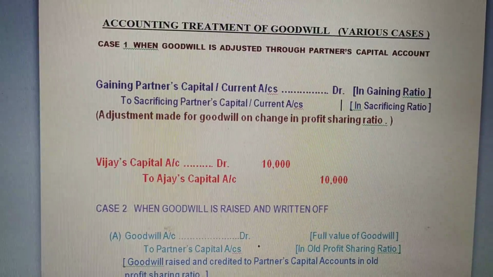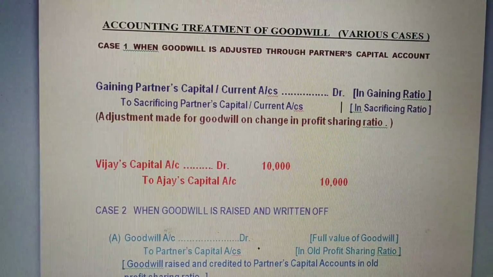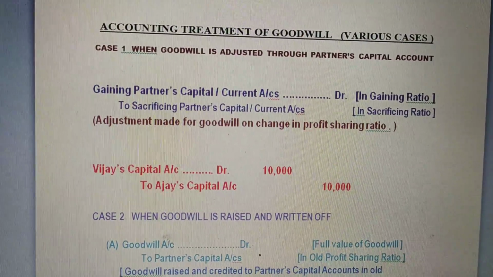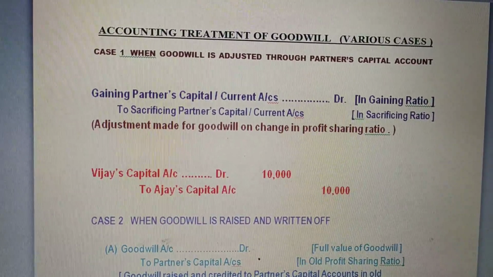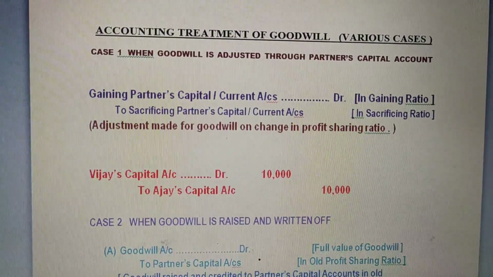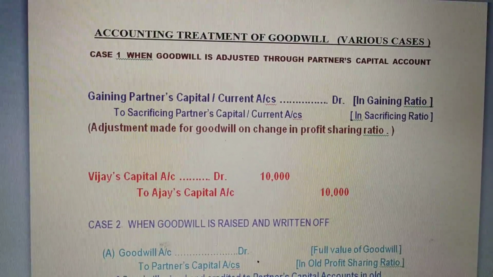So in this class, we are going to discuss the accounting treatment of goodwill in various cases. You can see the first case: when goodwill is adjusted through partner's capital account. So students, for this case, we need to take the previous example.